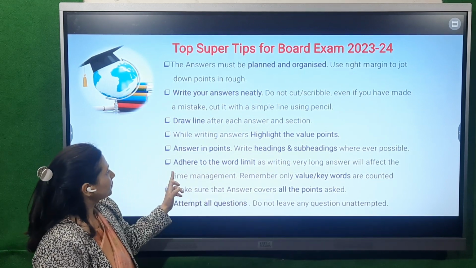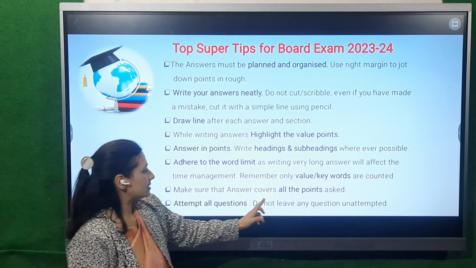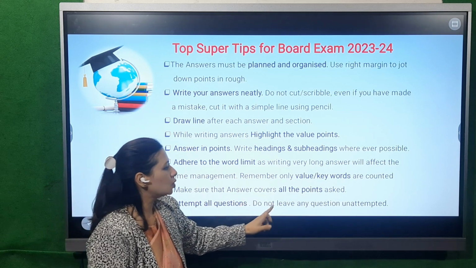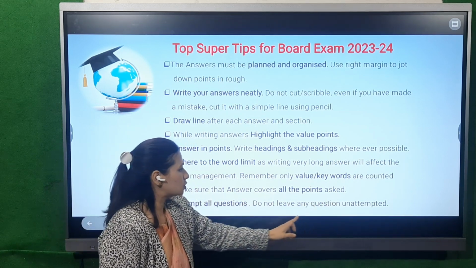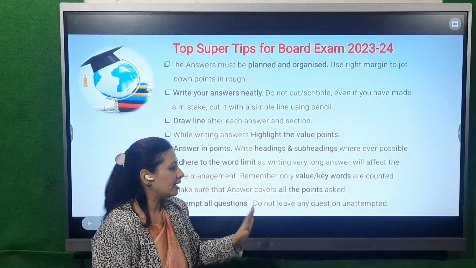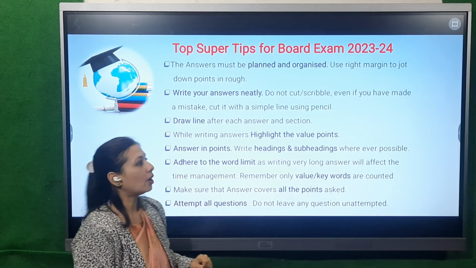Answer in points. Then adhere to the word limit, right? Make sure that the answer covers all the points as asked. Attempt all questions. Do not leave any question unattempted. So this is going to be the mool mantra for every student, that you will not leave any question. You have to attempt all, right? And keep the word limit also in your mind.